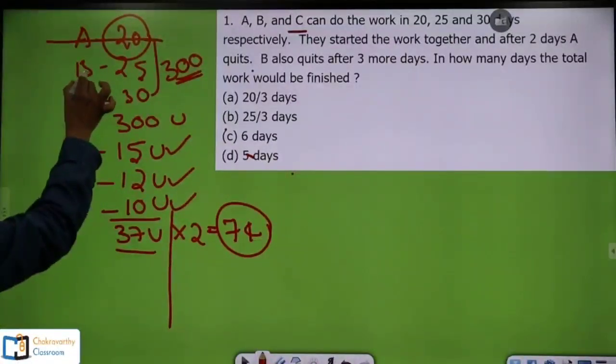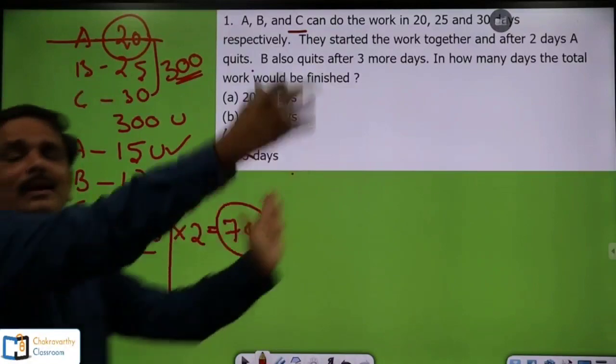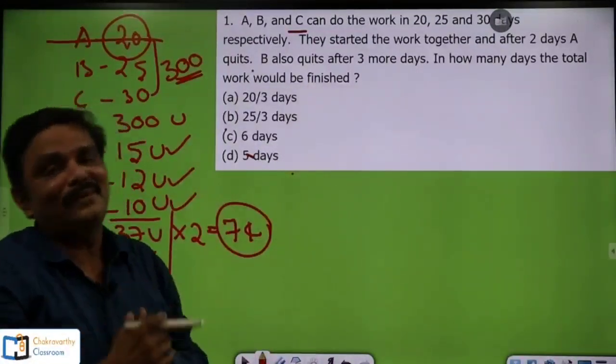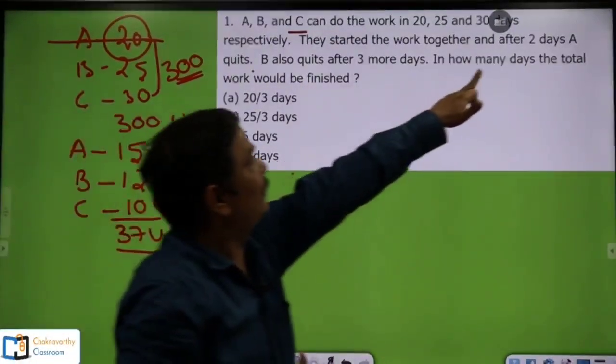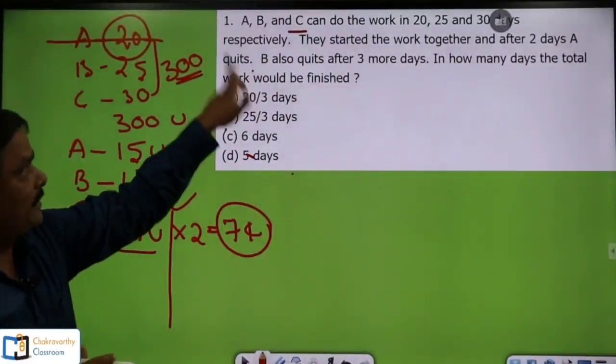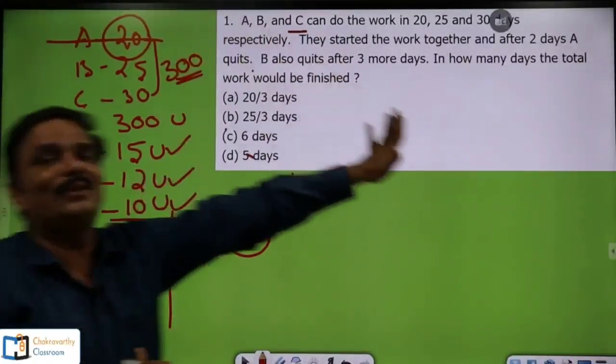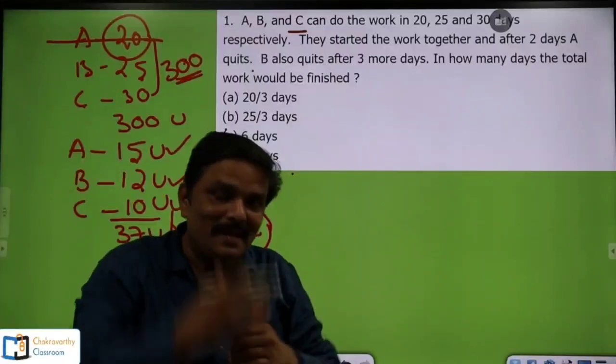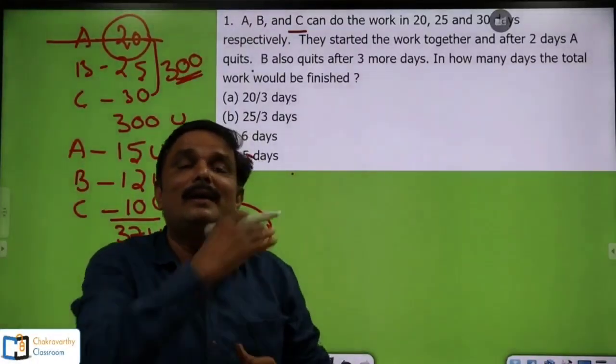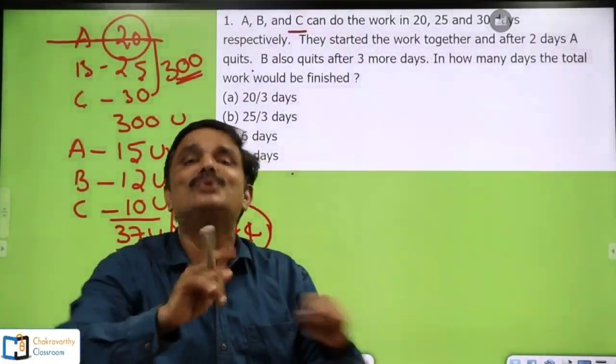Now B and C work together and continue the work. For how many days have they continued the work? Simply, they have given here that after 2 days A quits, and B also quits after 3 more days. That means for the next 3 days, the work is done by B and C together.